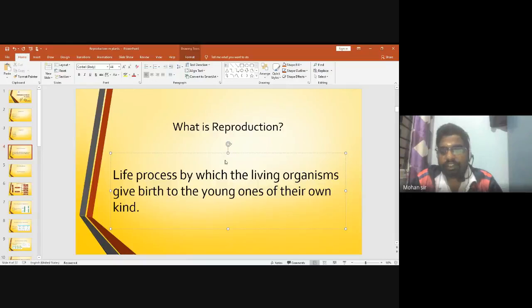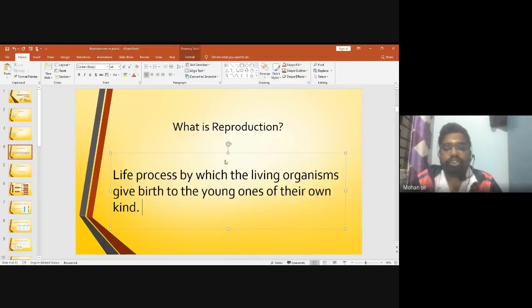Why the last sentence? If you are just telling that living organisms give birth to young ones, that is an incomplete statement. You have to write it as living organisms of their own kind, because a mango seed cannot give birth to a coconut tree. If I sow a mango seed, a coconut tree will not grow. Only a mango tree will grow.